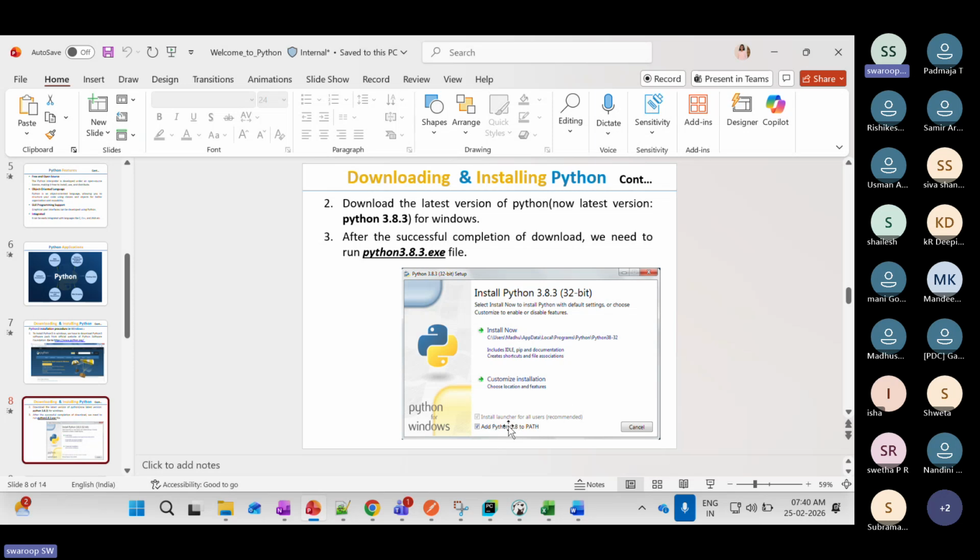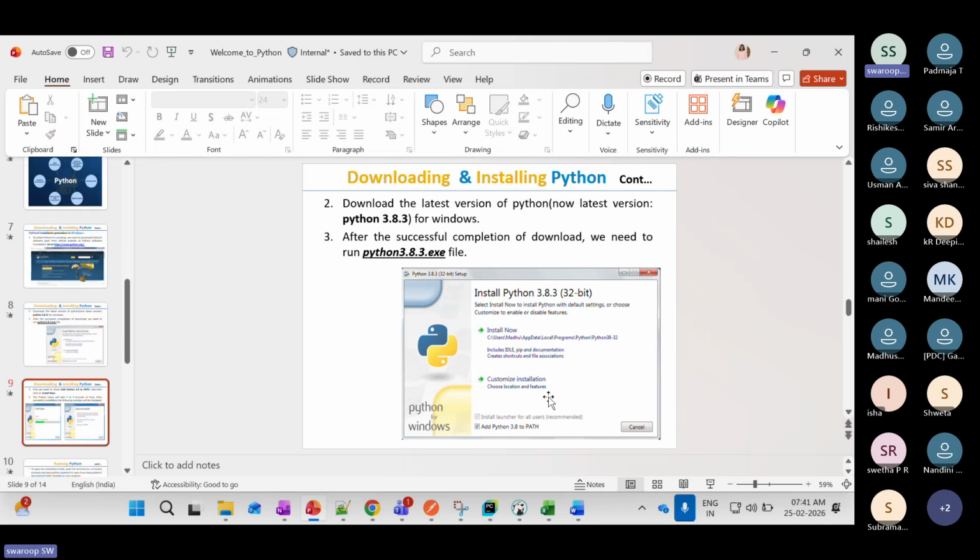And here, if you see, there are two checkboxes. Select that checkbox. The second checkbox is that you need to add Python 3.8 to path. This will allow you to run your scripts. So click on Install Now and click on this checkbox, which is Add Python to the path. It is very easy to install. You have to just do these two things alone. Any doubts in installing Python?